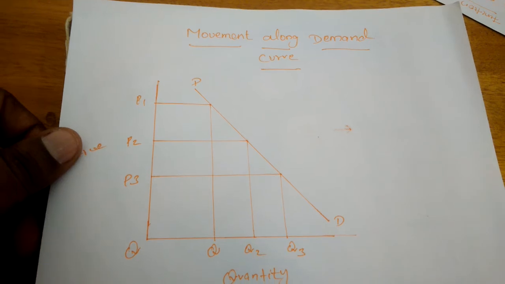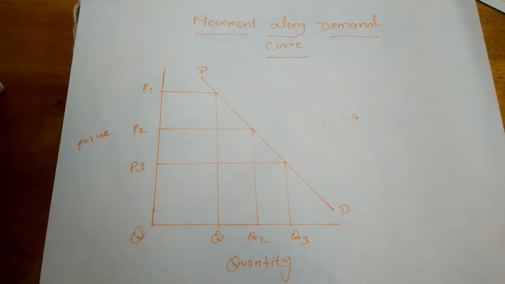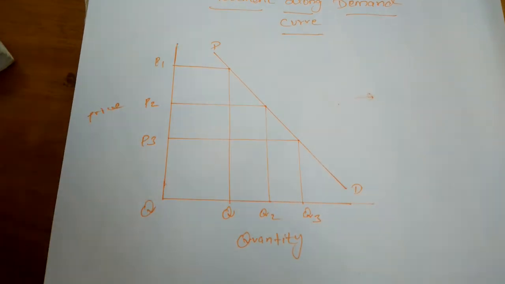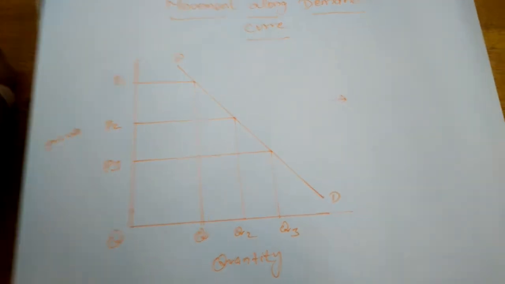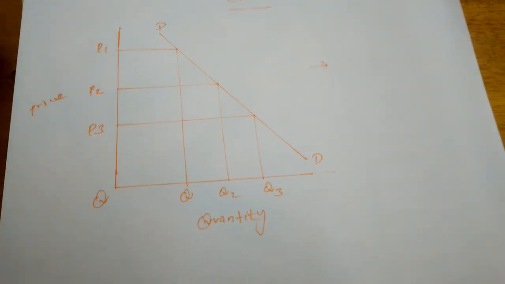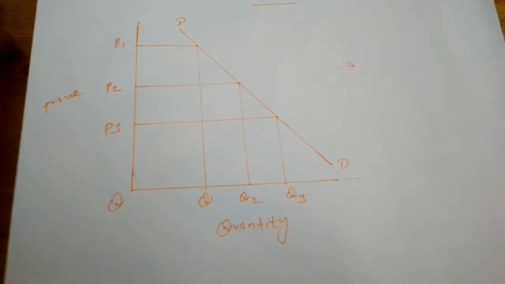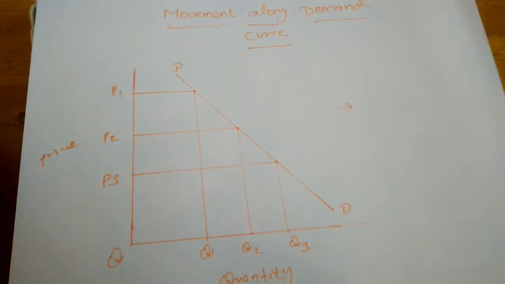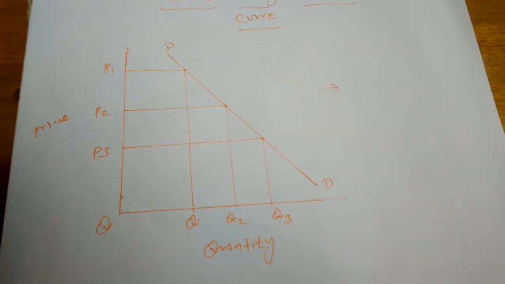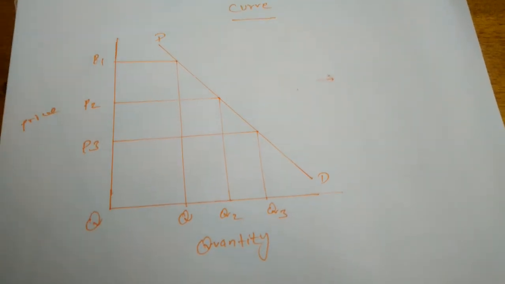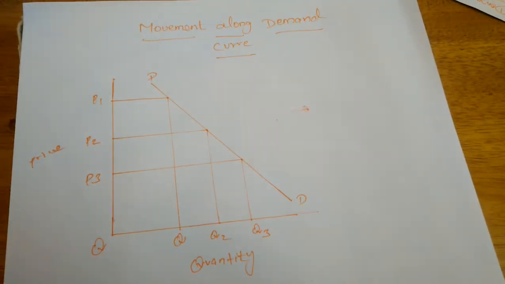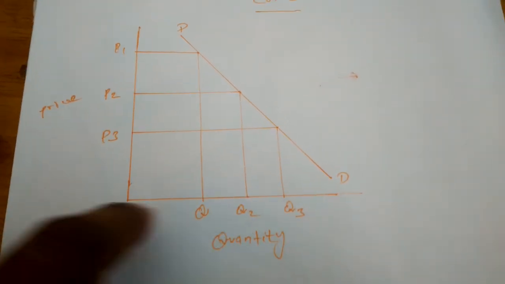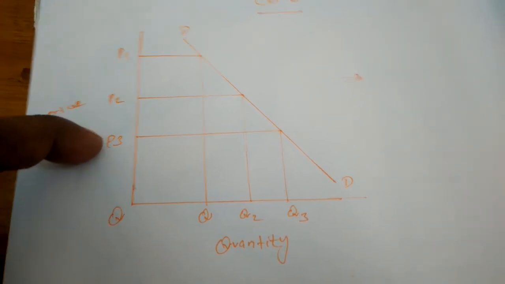In other words, buying more at a lower price and less at a higher price is known as extension and contraction of demand. So the change in the demand for one commodity is determined by the change in the price alone. See here, the quantity is increased just by changing the price.